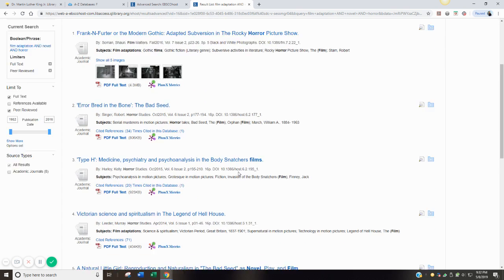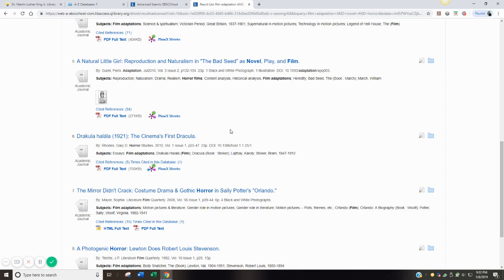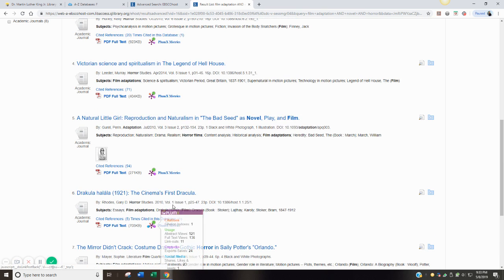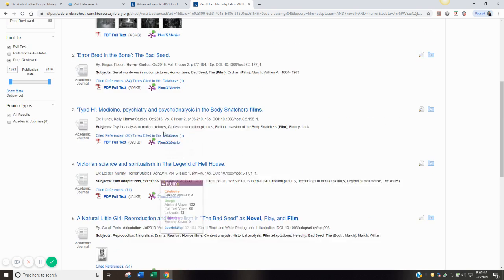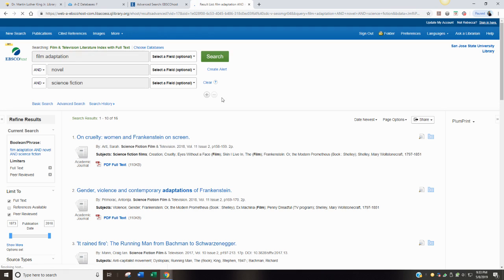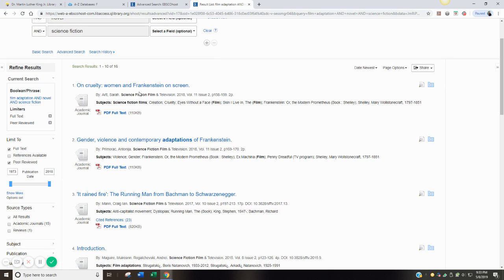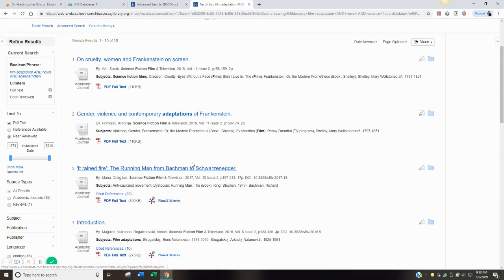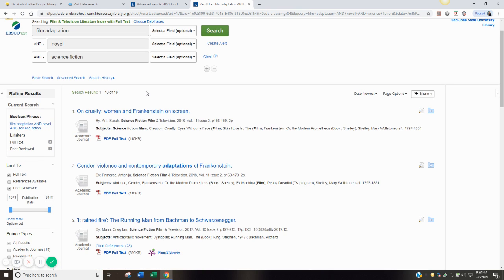And maybe that has actually cut out some of the ones about Frankenstein that they didn't see as horror. Maybe horror wasn't a code word or a keyword that is picked up. So maybe we want to run multiple searches in multiple different ways, or maybe we want to do science fiction and see what kinds of different results we get. And here, science fiction, now those Frankenstein sources just came back up. And we have 16 sources.